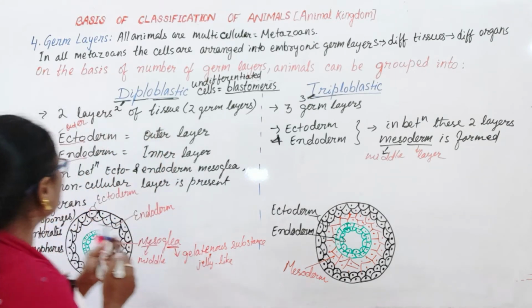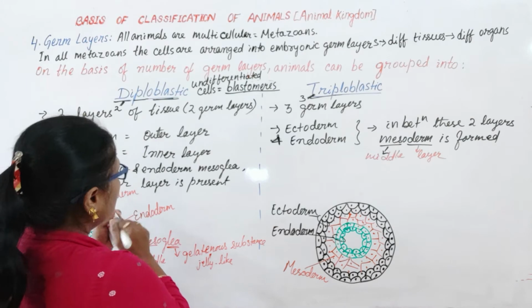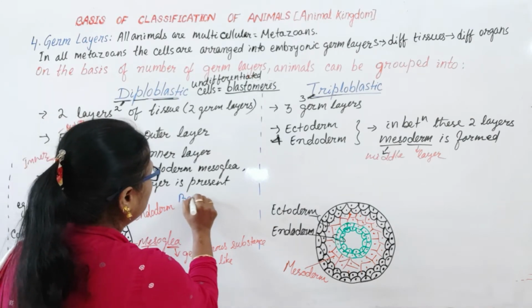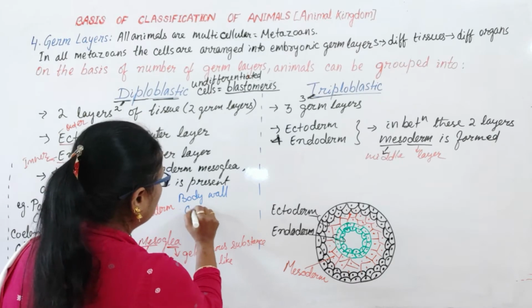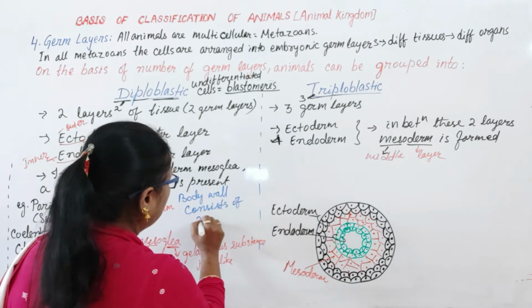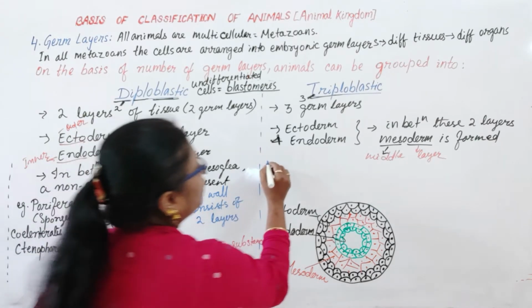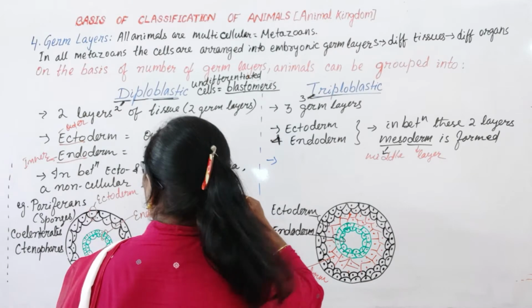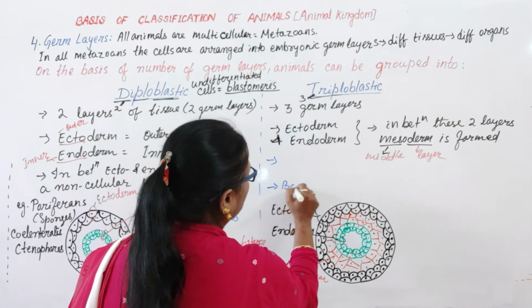Okay, here in this diploblastic body wall consists of two layers. Here, the body wall consists of three layers.